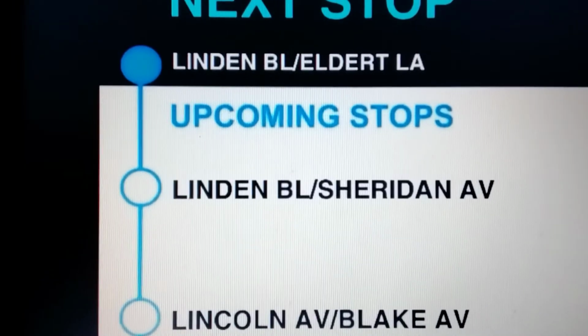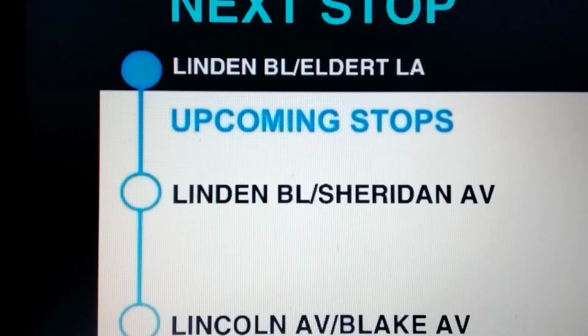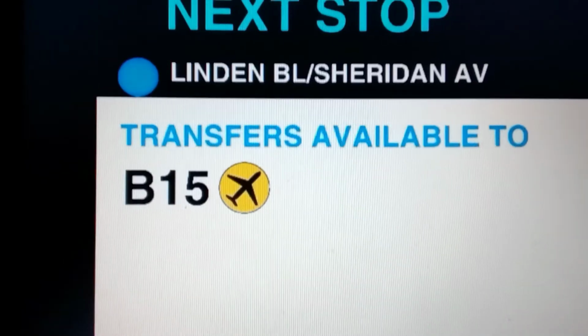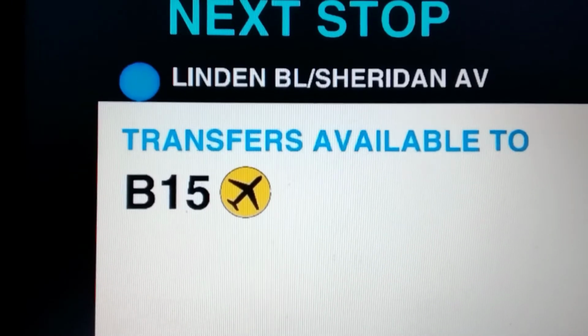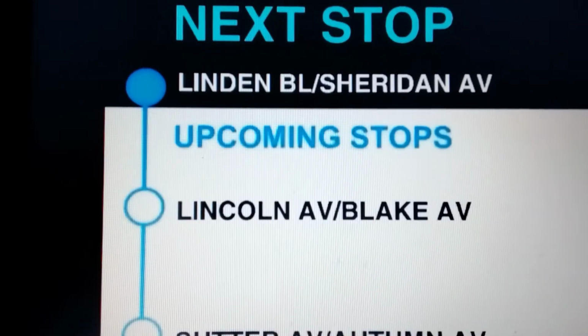Next stop, Linden Boulevard and Eldert Lane. This stop is Linden Boulevard and Eldert Lane. Next stop, Linden Boulevard and Sheridan Avenue. Transfer available to B15. This stop is Linden Boulevard and Sheridan Avenue.